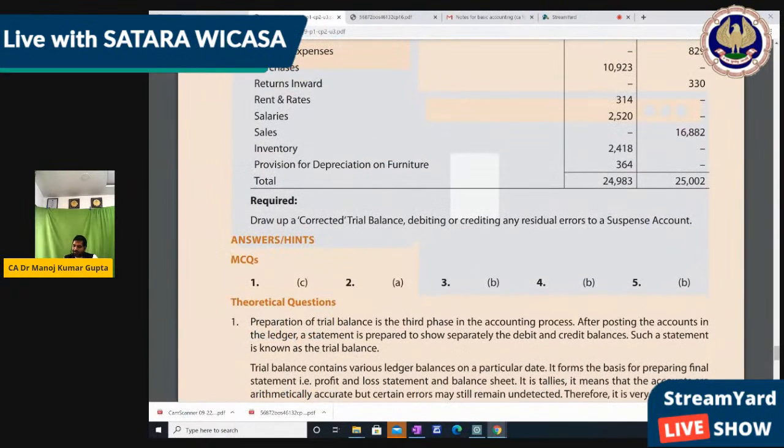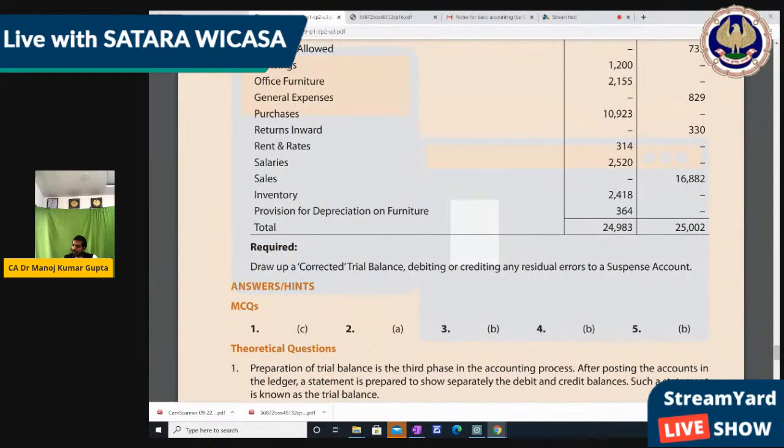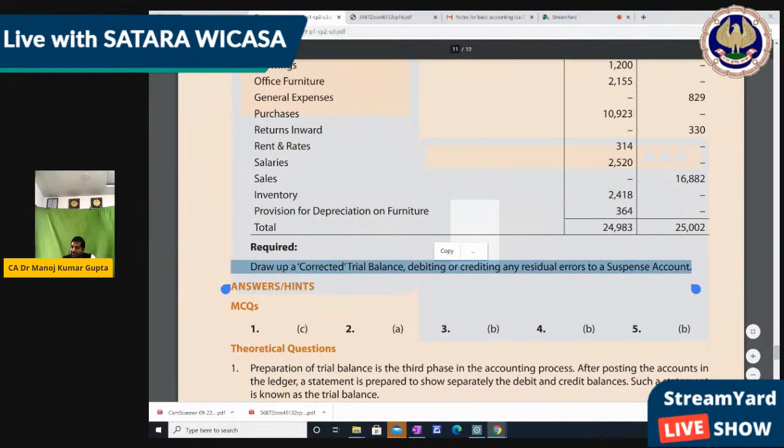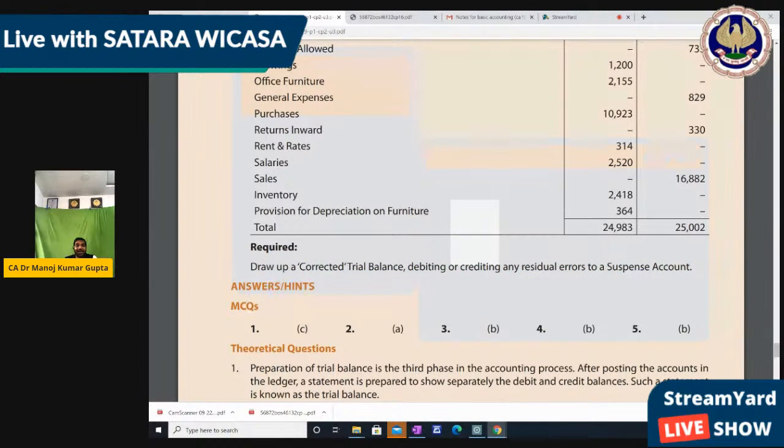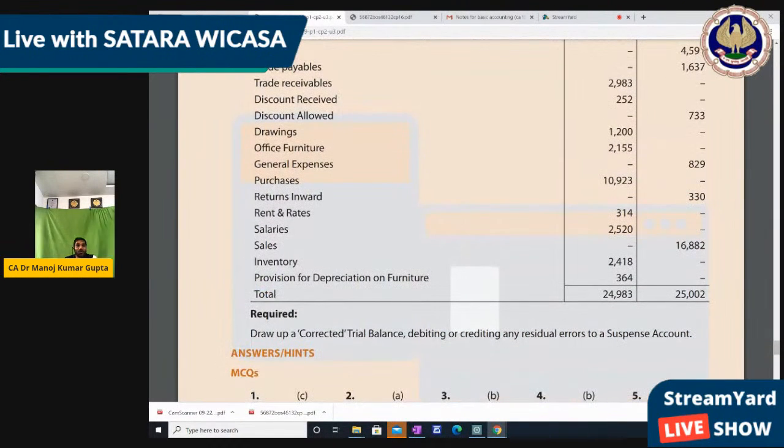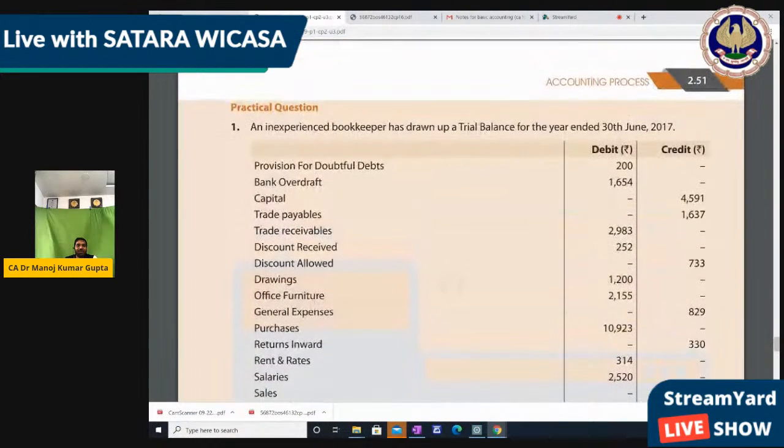There is one question only, and it mentions to draw up the correct trial balance, debited, credited, with any residual error to a suspense account. If there is any difference, it should be transferred to the suspense account, right? So here some difference will arise, and that will be transferred to the suspense account. So do it in your practice book as homework, right? One practice question you can do for the trial balance. So now let's jump to the final account.